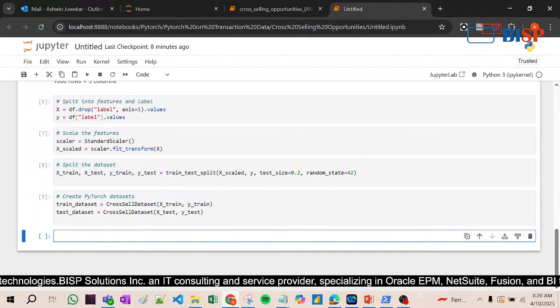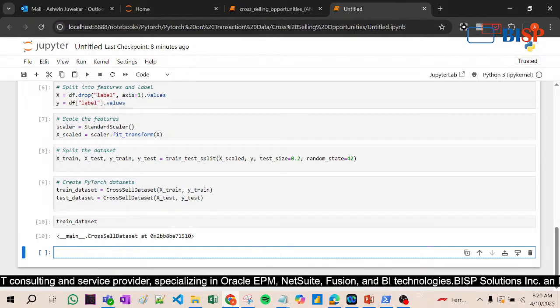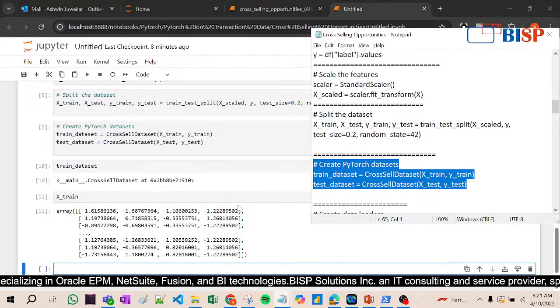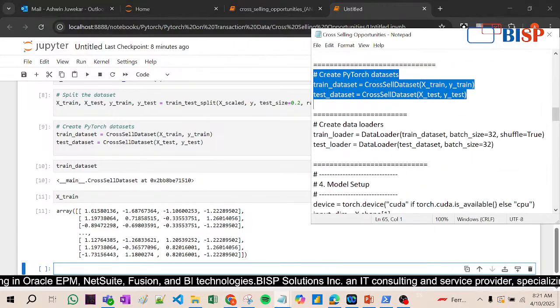So we have done here. Now if I look at x train, it has been converted into the numerical format. Okay, so now let's see this.